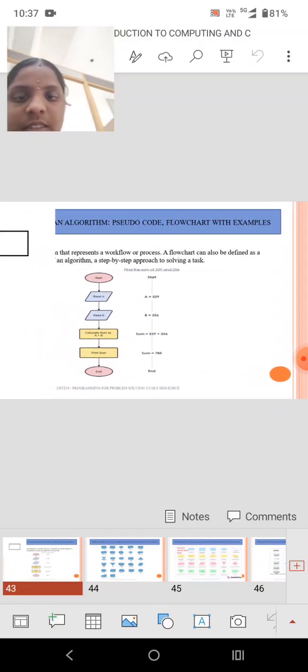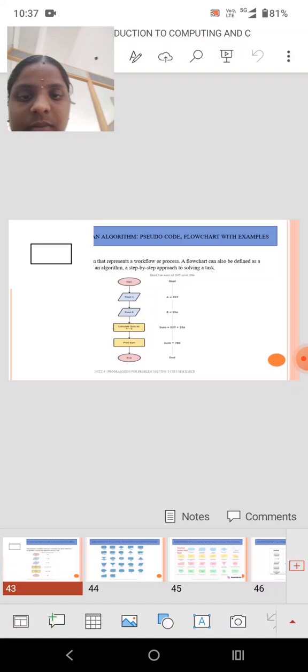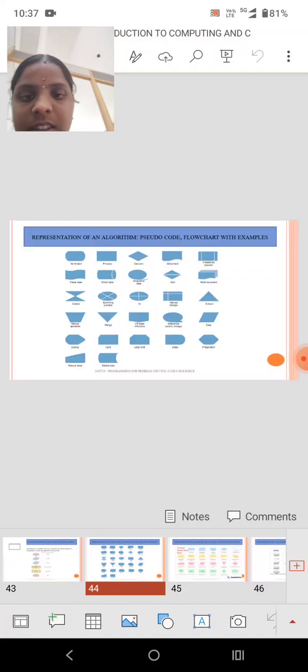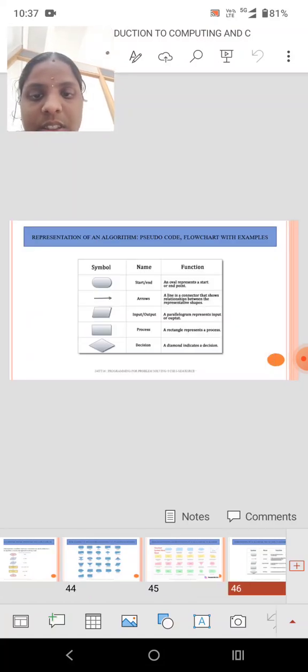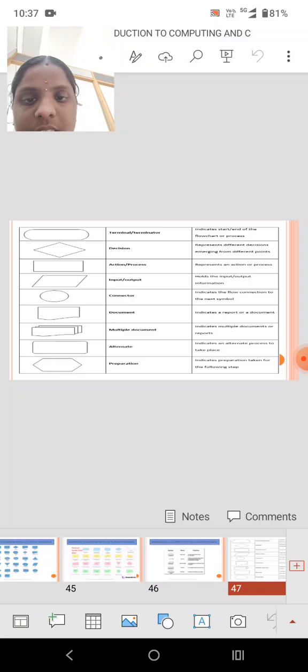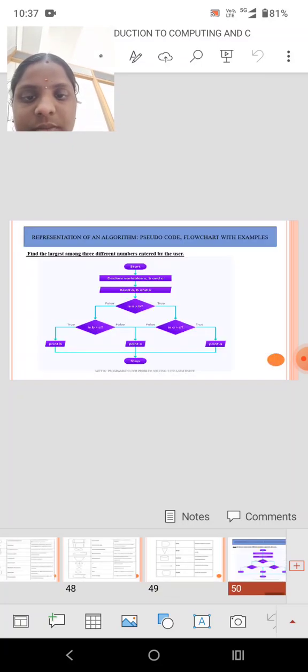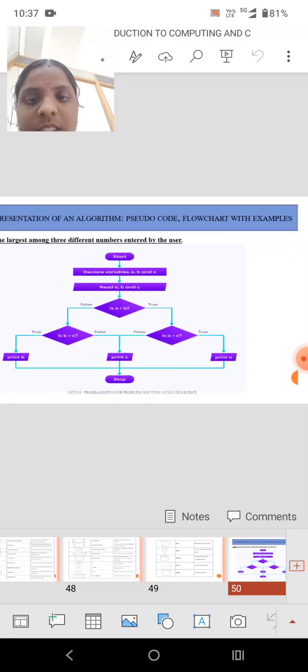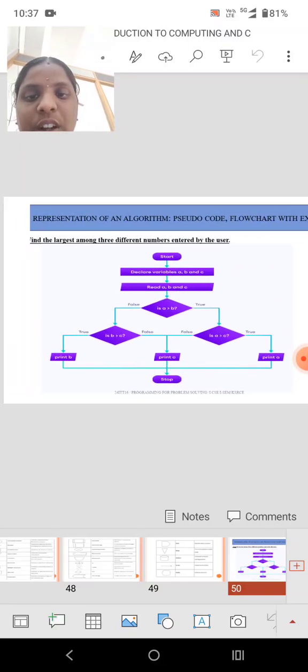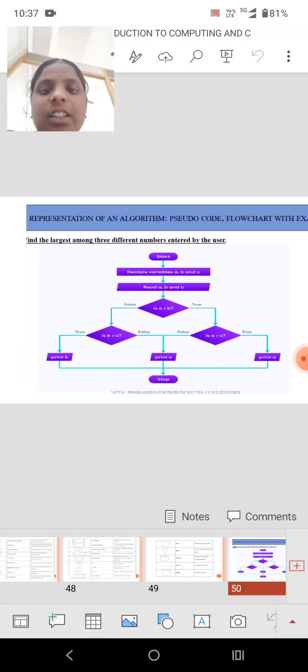So next, these are all the symbols we used, already given. Then it is the flowchart for the largest of three different numbers.